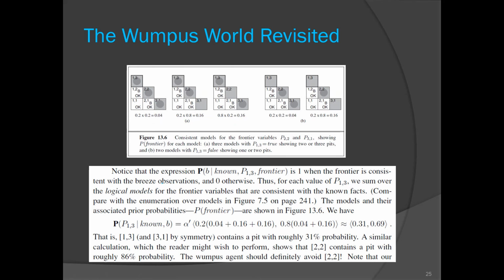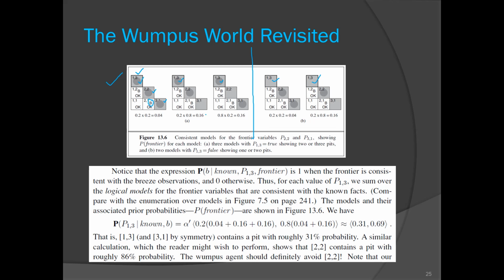Okay, so now what we want: there are only 5 possible worlds. This 1,3 may contain a pit. This gray circle indicates that there is a pit, and it may also not have a pit. Then this is one scenario. The second scenario is, as a breeze is felt at the 2,1 location, a pit can be at this one or this one. Okay, so consider the first part, where there is a breeze at 1,3.